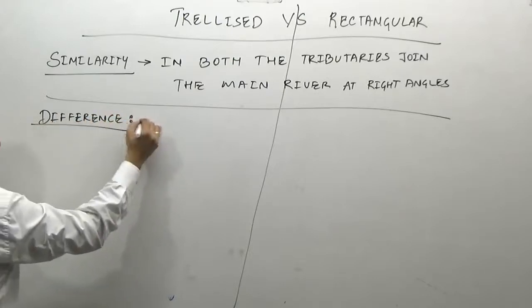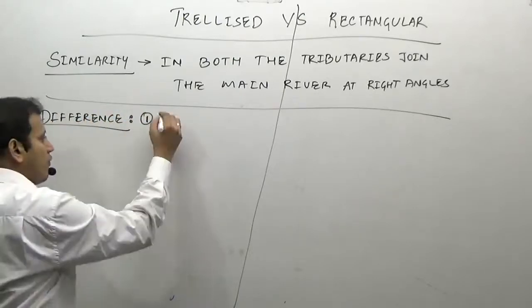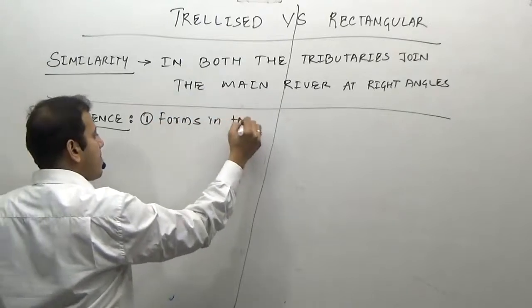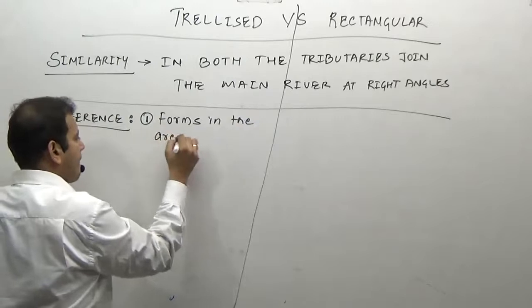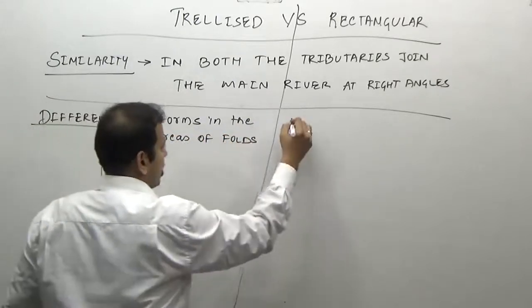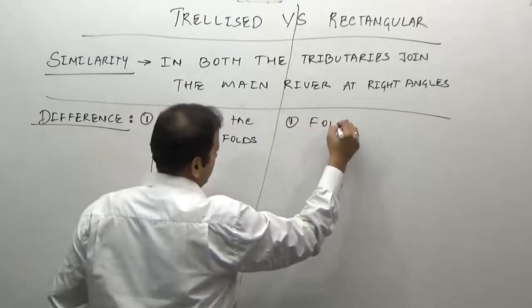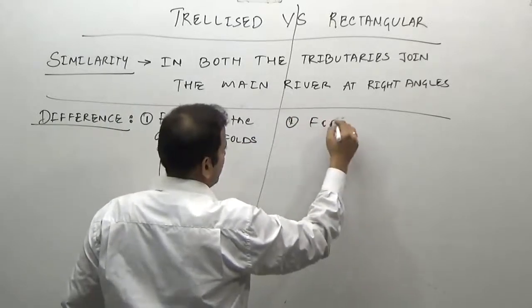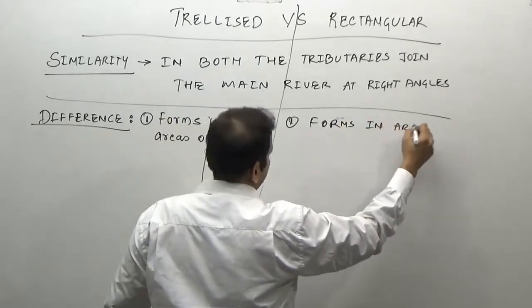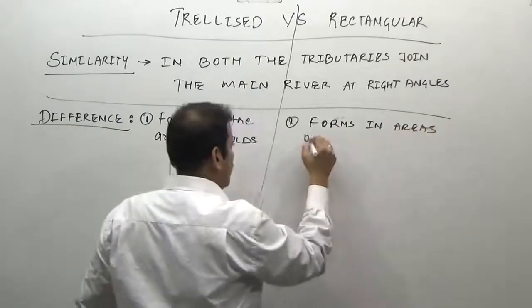The first difference is that trellised is found in the areas of folds. This forms in the areas of fold. Rectangular forms in areas of faults.